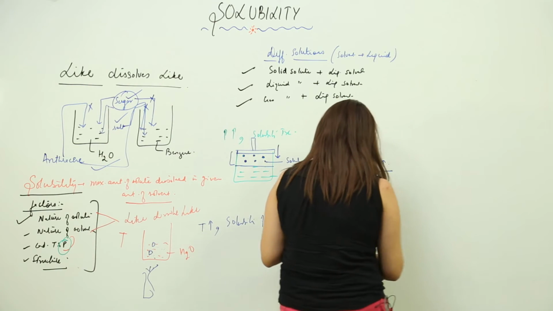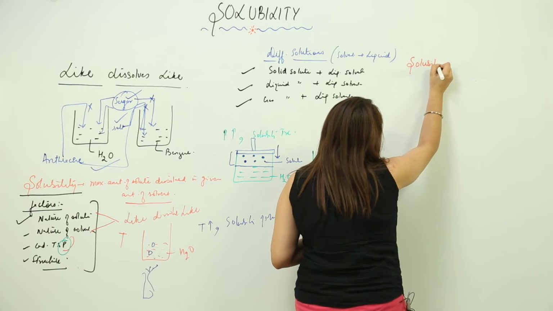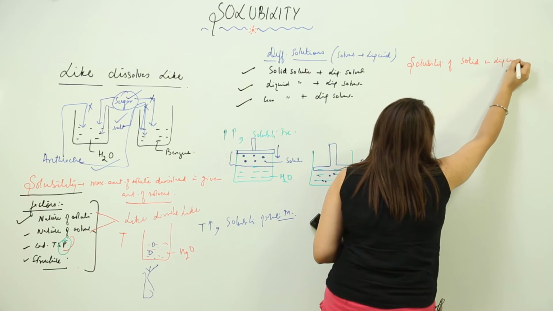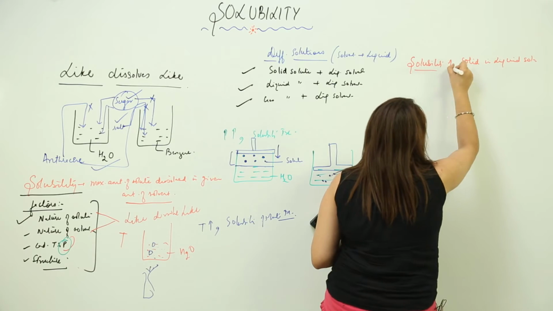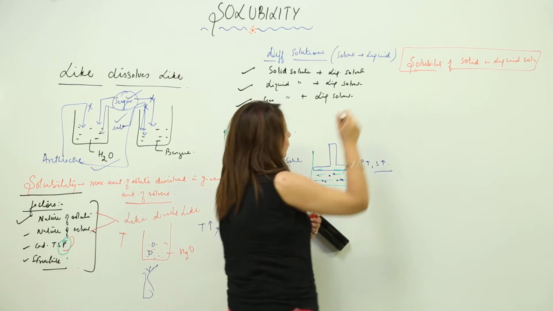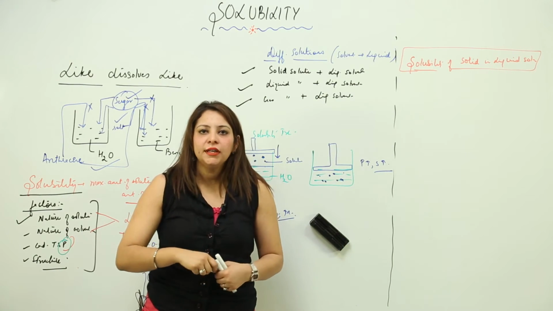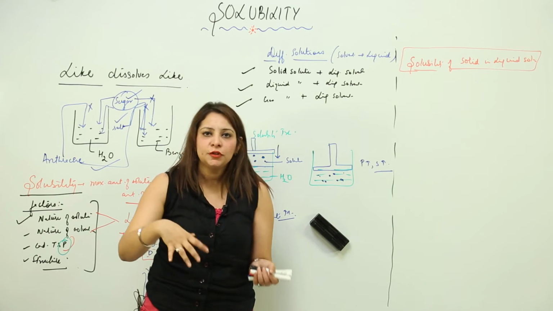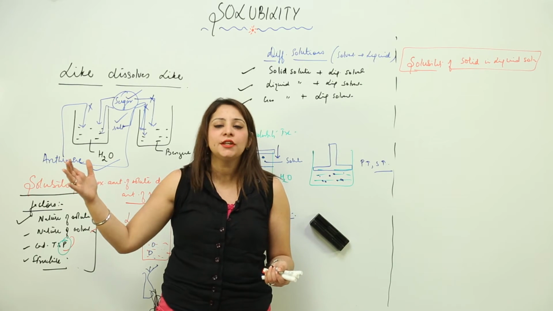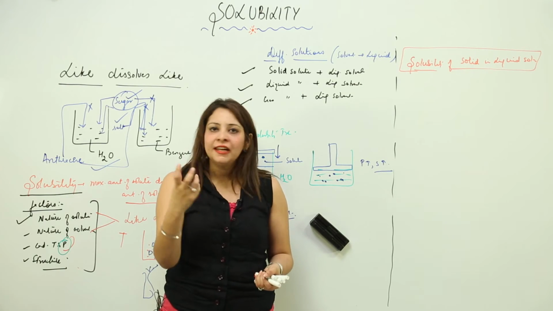So first I am considering the solubility of solid in liquid solution. Let us see the solubility of solid in liquid solution. What we see when we dissolve solid in liquid is that some solids are more soluble and some solids are less soluble. That means we find a variety of range, that some solids are more soluble in the solvent and some solids are less soluble in the water.